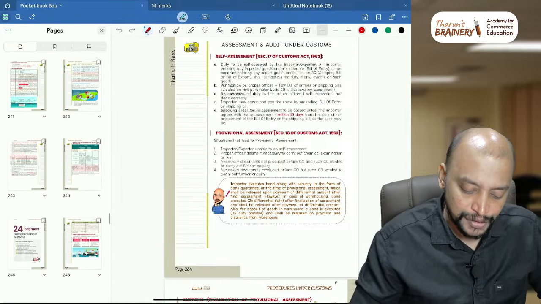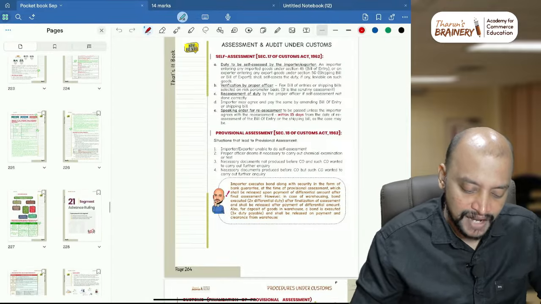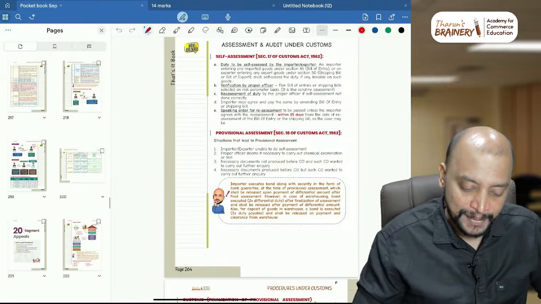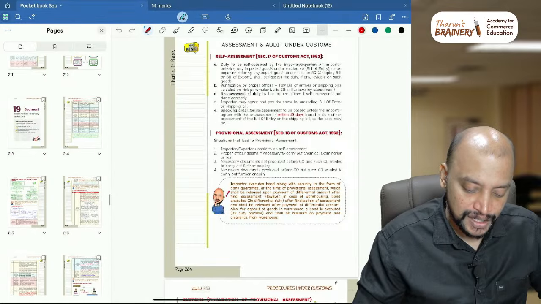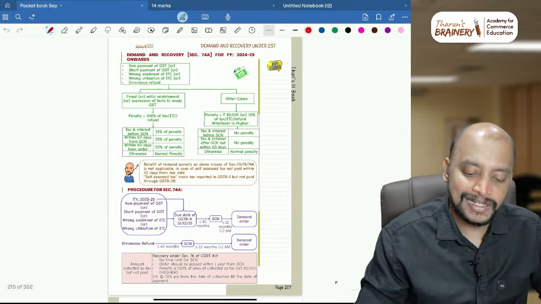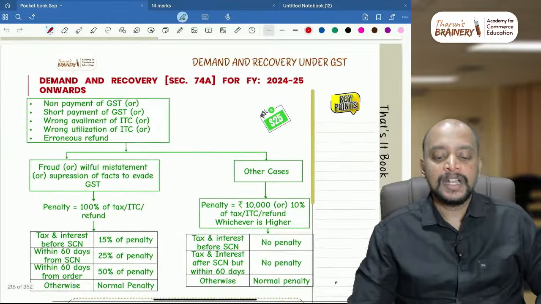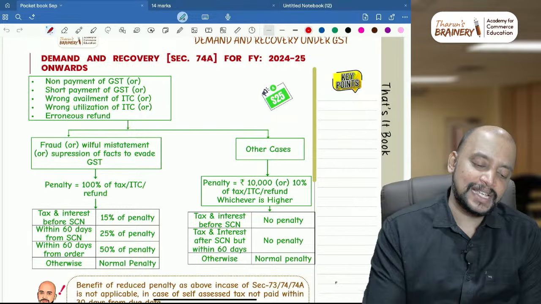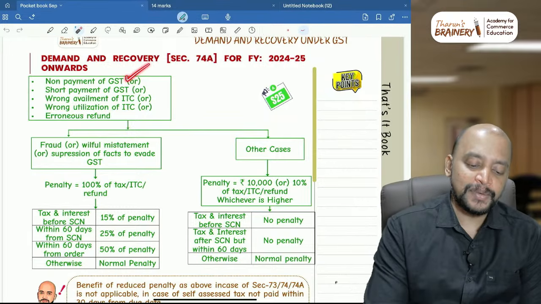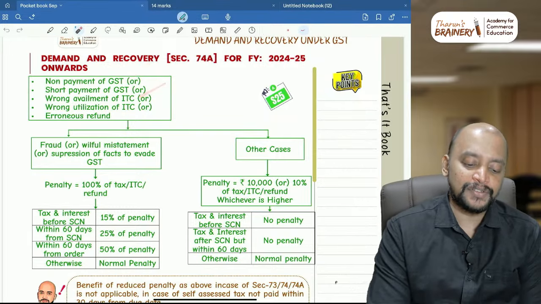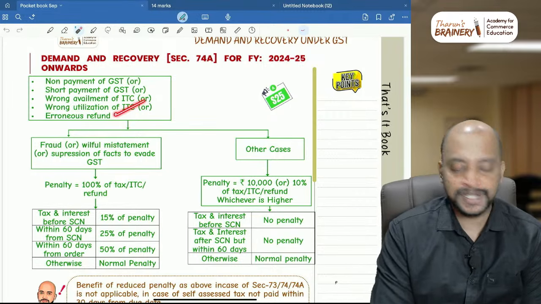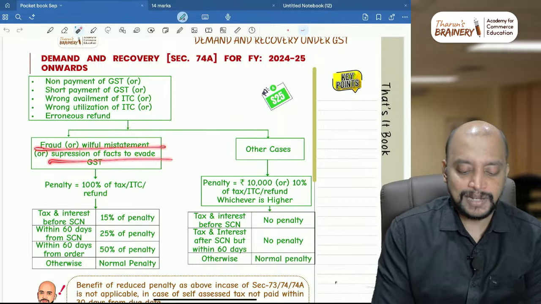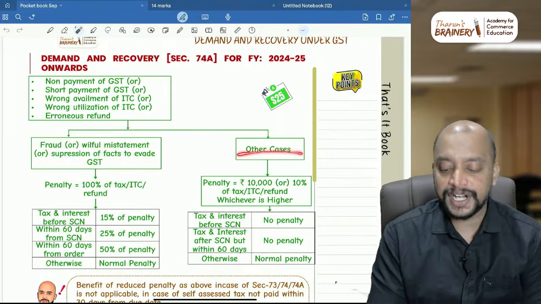So when will 74A be applicable? 74A will be applicable whenever there is non-payment of GST, short payment of GST, wrong availment of ITC and wrong utilization of ITC, or erroneous refund. Suppose if you don't have this, take a screenshot of it. So demand and recovery section 74A: there is non-payment of GST, short payment of GST, wrong availment of ITC, wrong utilization of ITC or erroneous refund. It may be any reason. It may be on account of fraud, willful misstatement, suppression of facts to evade GST, or it is other cases.